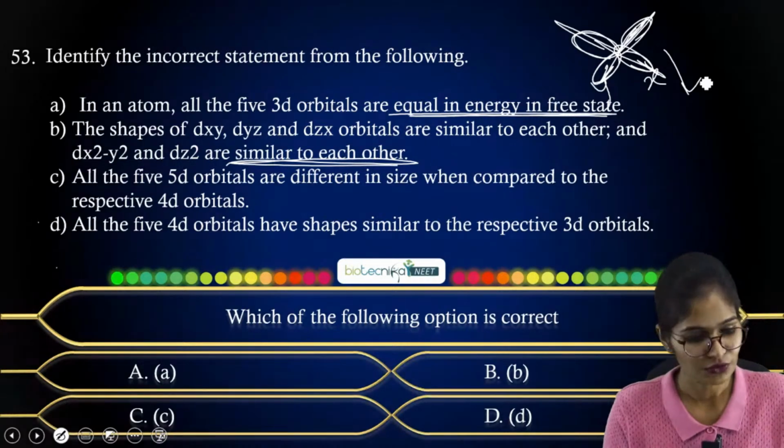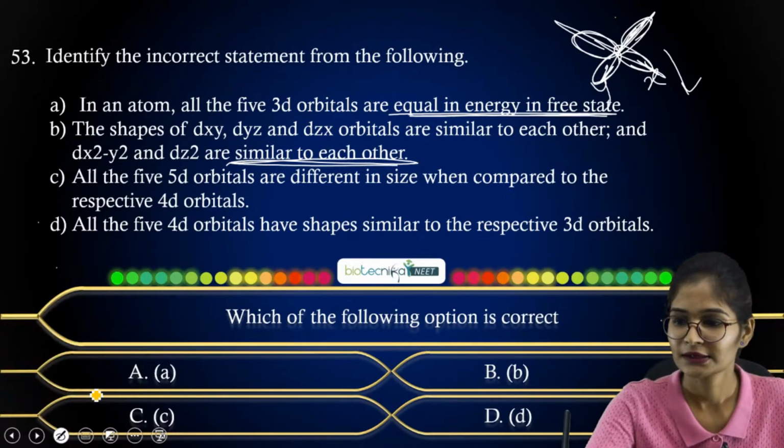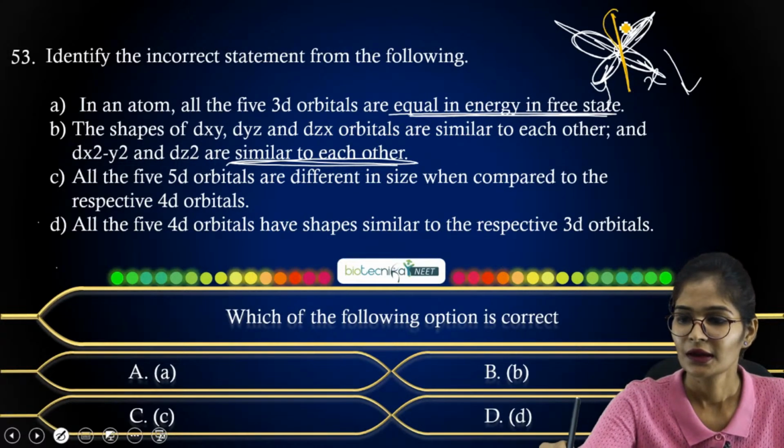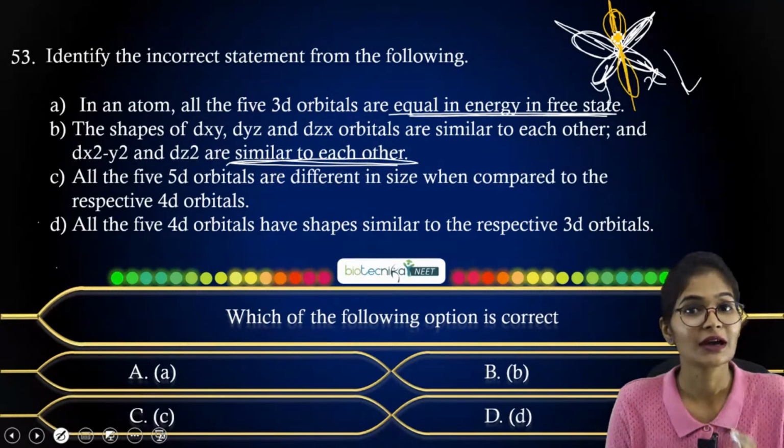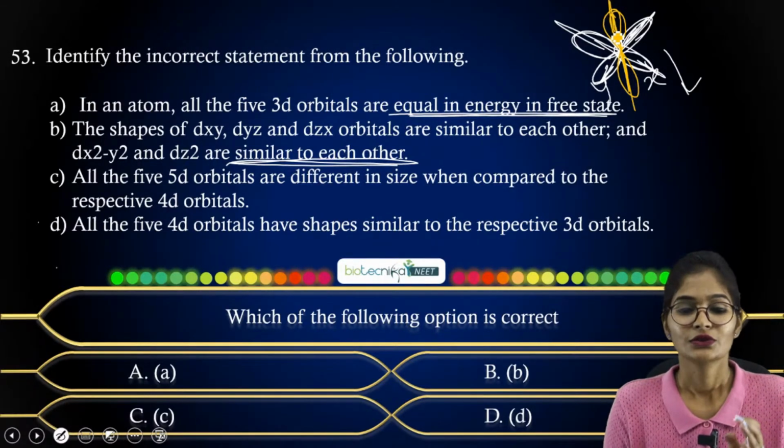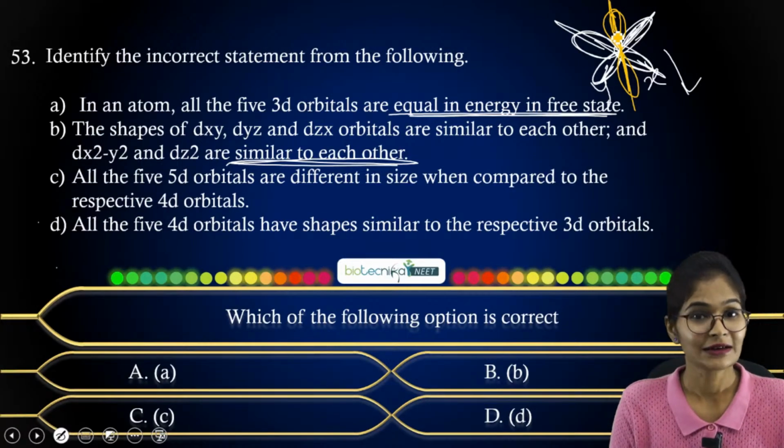So here you can show your dz square orbital. This is what you have, and the orbital you can show here. Okay, so this is your dz square. That's why we can say both are different from each other, right? So option B will be your incorrect statement.